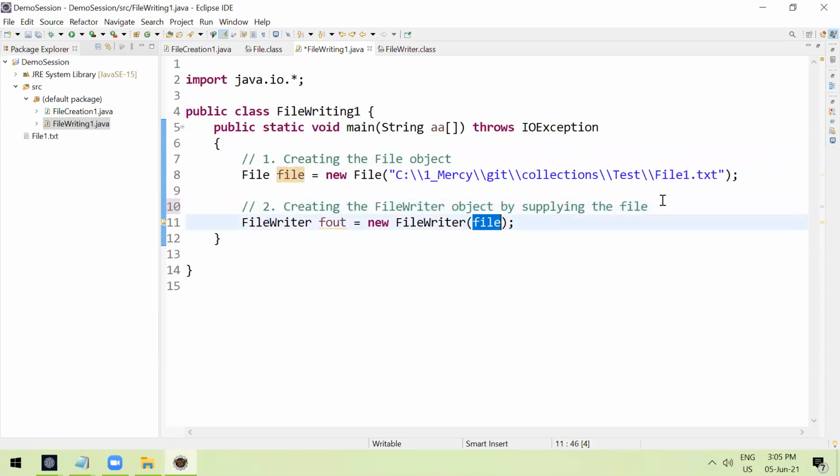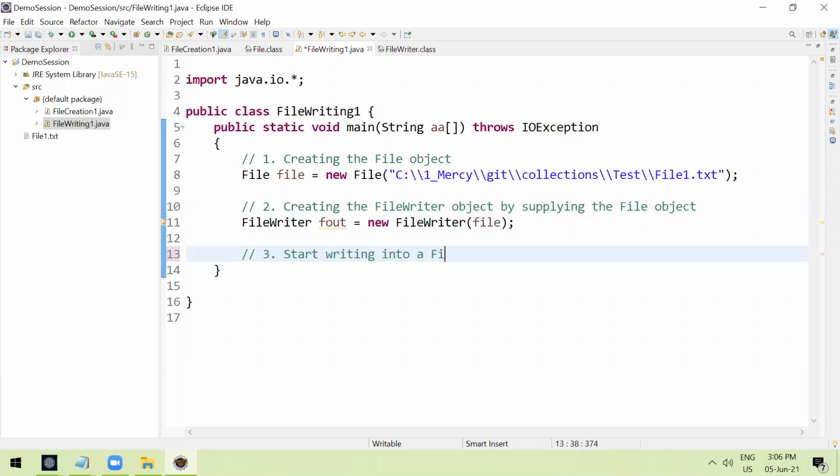Here if you observe, by supplying the file object or file reference, right? Second step is over. Our object is ready. Now what I need to do, I need to start writing it. You're getting me? Start writing into a file.